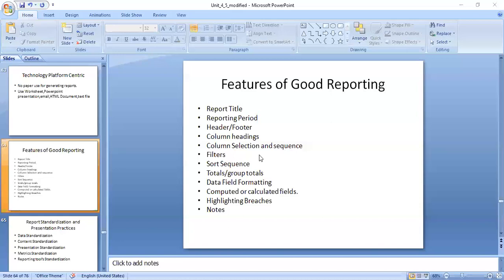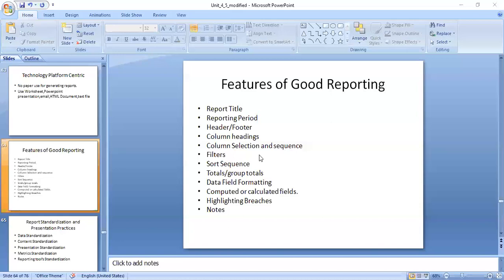Enterprises focus on content standardization. This is tightly tied to the name of the project. You can take the example of the content here. Suppose you have ordered something from Flipkart or Amazon.com. You will get a message that it has been shipped, that it has been collected from such and such data warehouse. That is called content standardization.